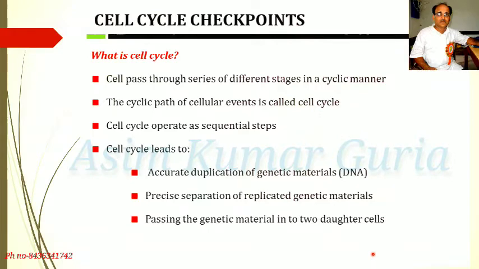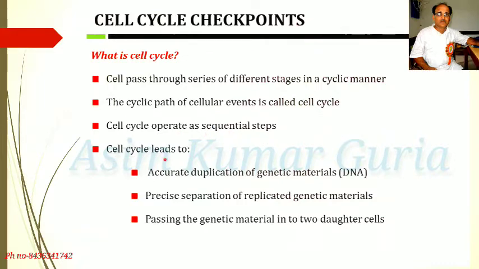Now let us see what is cell cycle. Cell passes through a series of different stages in a cyclic manner. The cyclic path of cellular events is called cell cycle. Cell cycle operates as sequential steps.